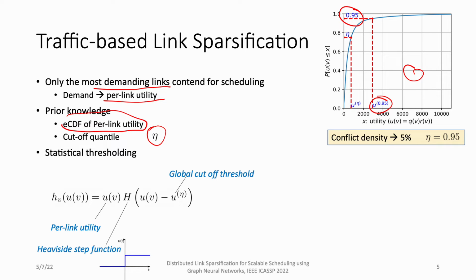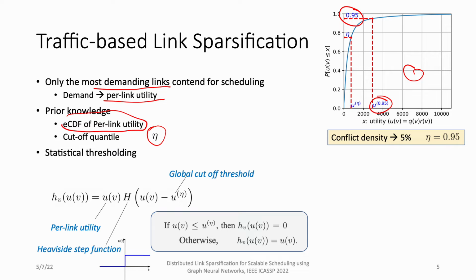With this link sparsification function, which in if-else form says that if the utility is smaller than the threshold, we cut off this link from contention. Then we can remove 95% of the links and reduce the density of the conflict graph to only 5%.